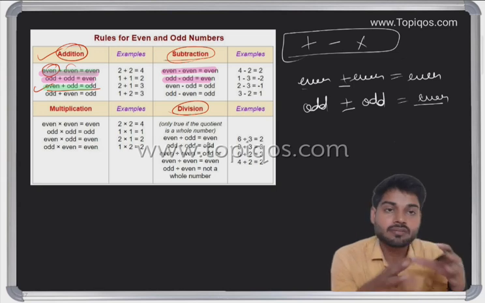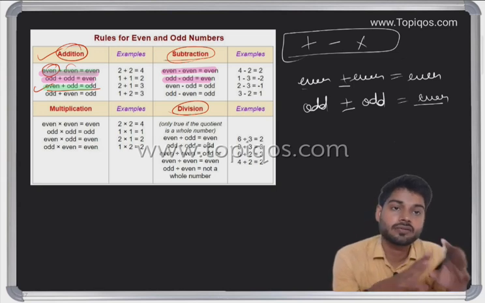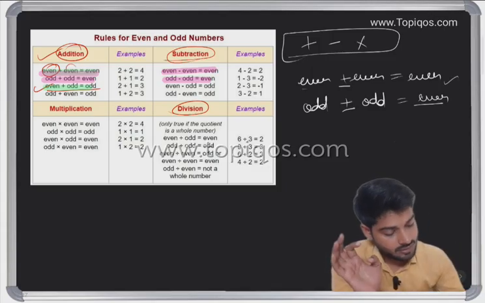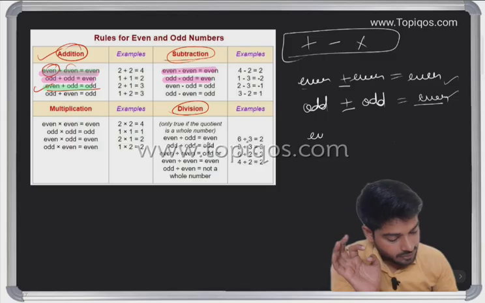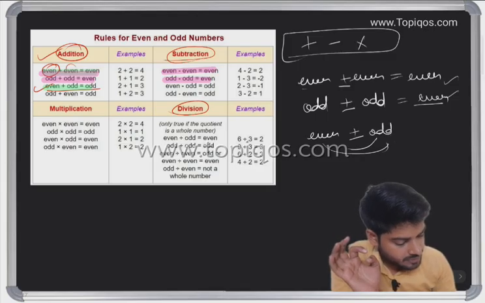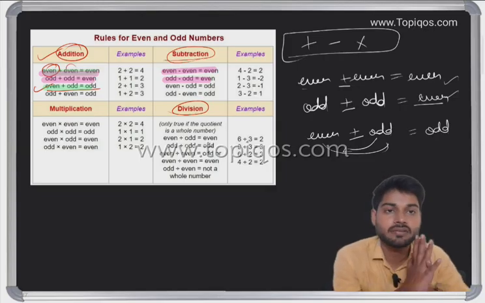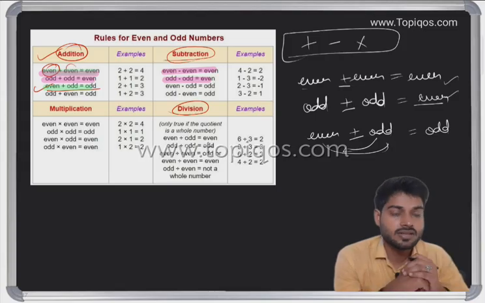Whether we are adding or subtracting odd from odd, or even from even, it is going to be even only. But if we have one even and one odd, or vice versa, then it will be odd. This was what we have taken from the addition part.